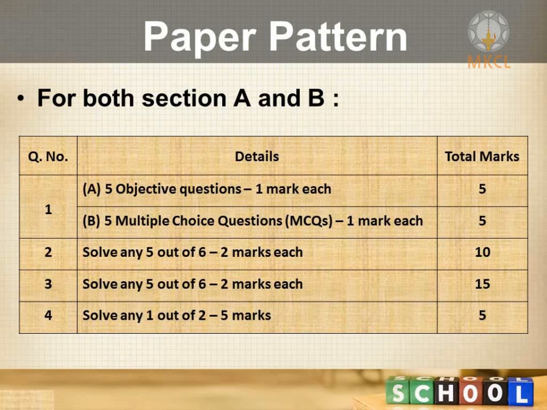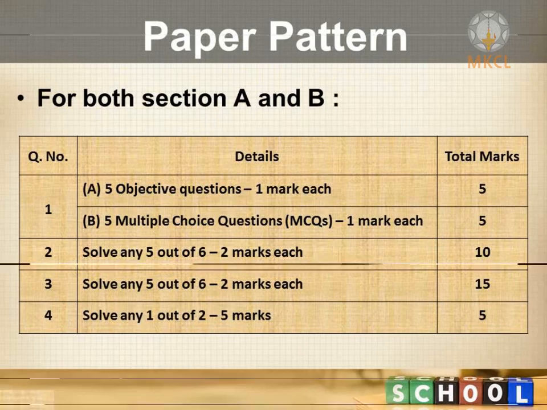So 10, thereafter 15 and 5, total 40 under compulsory, and with option the total for section A will be 50 marks. Section A and section B are both the same. Only the questions will change because the syllabus under section A and section B is different. Now this was all about the paper pattern for the exam March 2014.